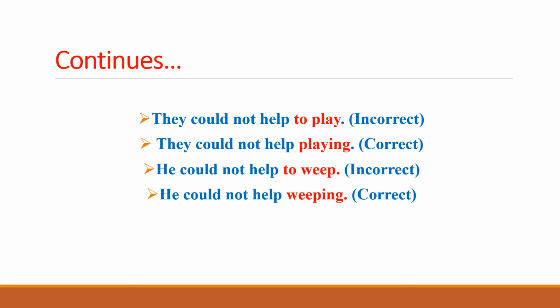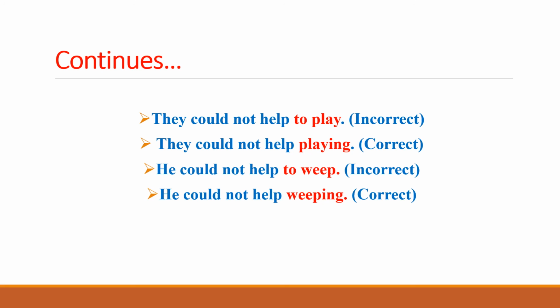And the last example for this sentence is "he couldn't help to weep", which is incorrect because of "to" after "help", and "weep", the first form of the verb. So number one, we have to remove "to" after "couldn't help", and second, add the "ing" form to "weep", so it will become "weeping."